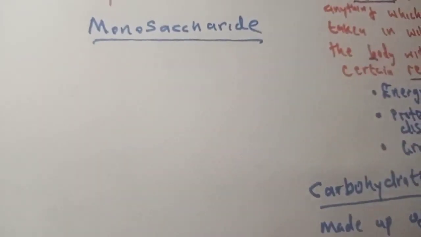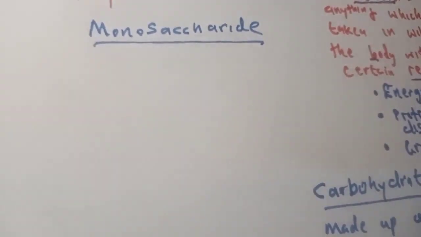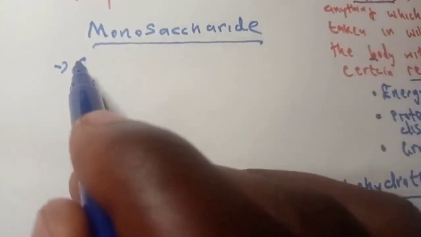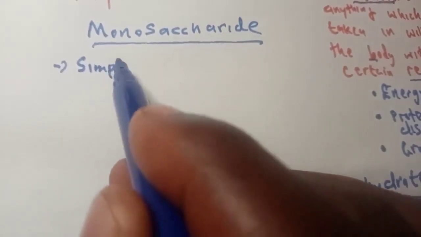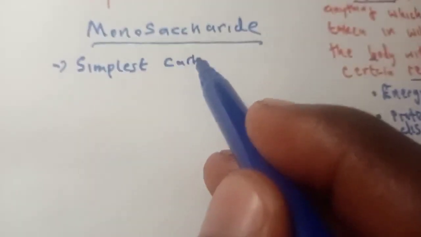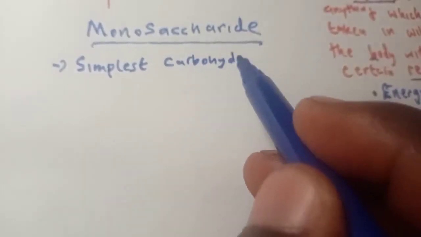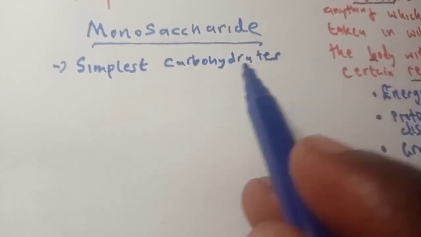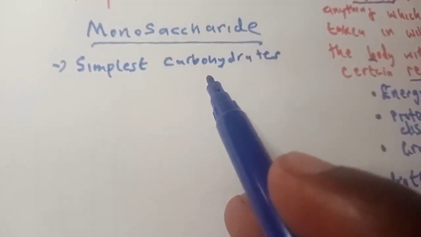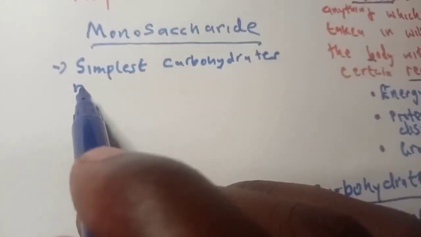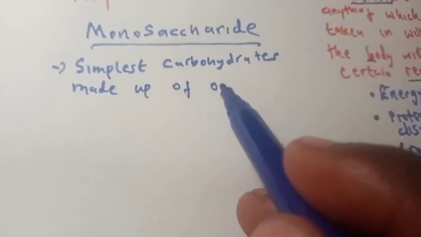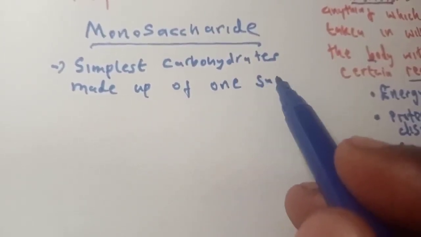These are the simplest carbohydrates, made up of one sugar.